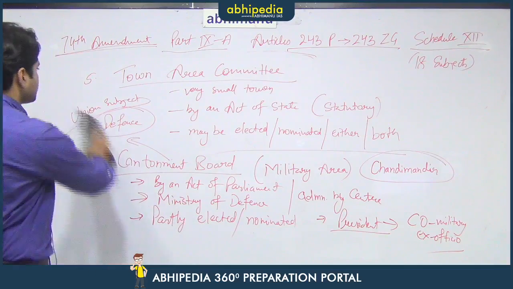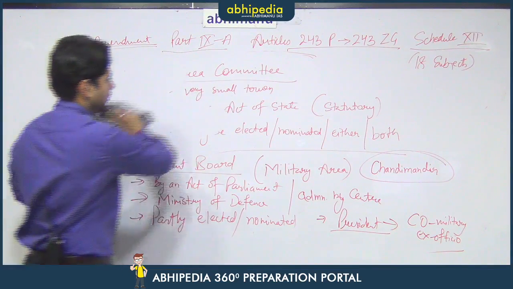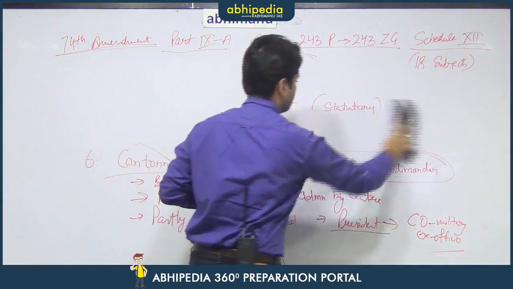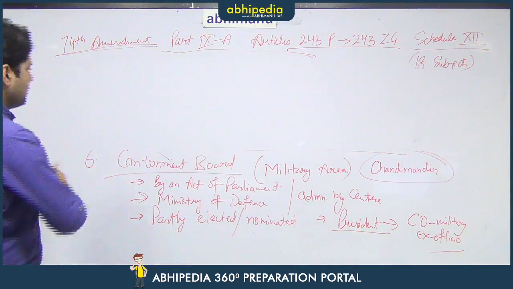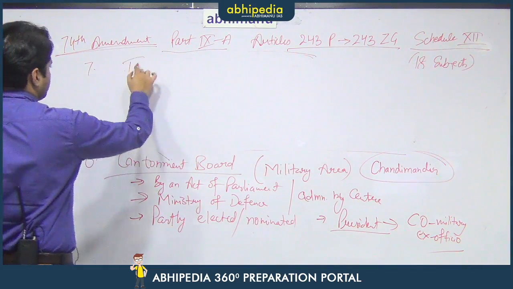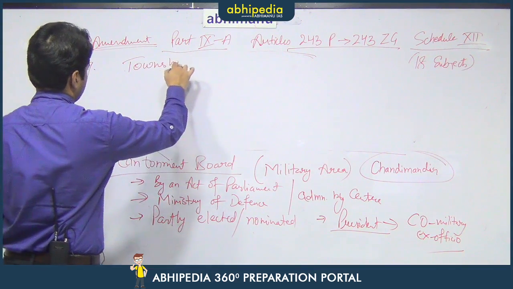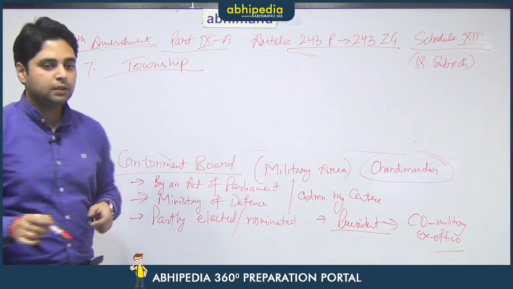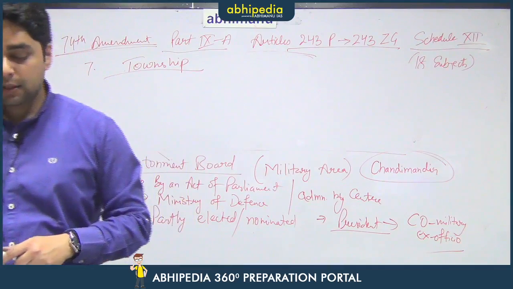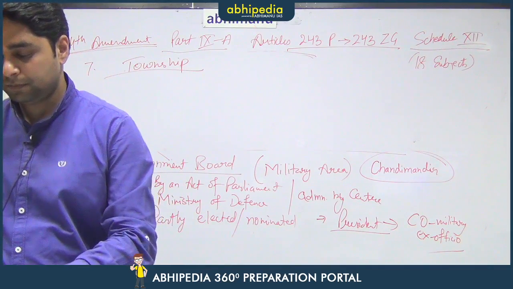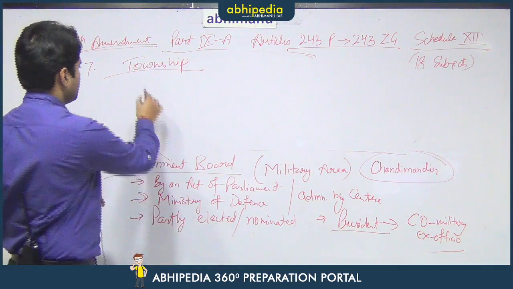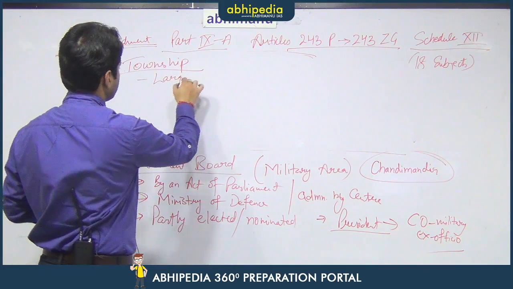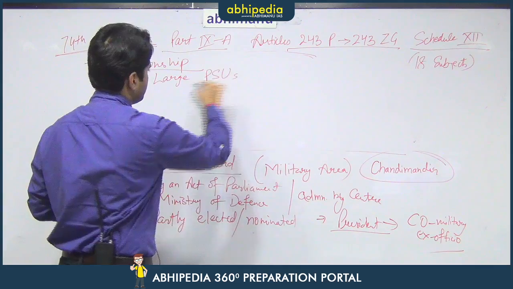Then there is a seventh type of body, which is known as a township. Now, this township is for large public sector undertakings.